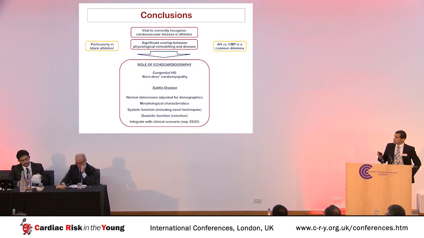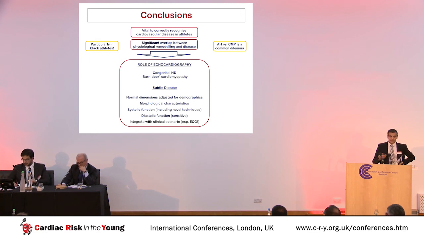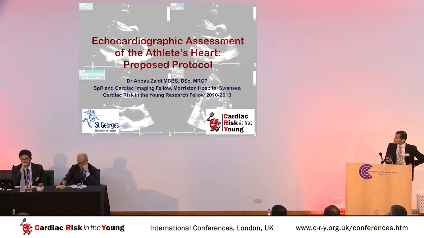We must always note what the normal dimensions are for the unique demographics of that athlete. We can look at morphological characteristics, systolic function, including novel techniques like strain, diastolic function, which is very sensitive, and most importantly, to integrate the echo findings with the overall clinical picture, especially the 12-lead ECG.